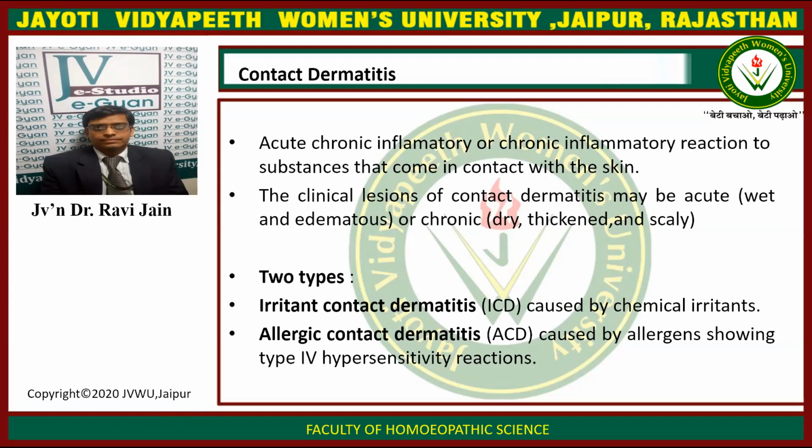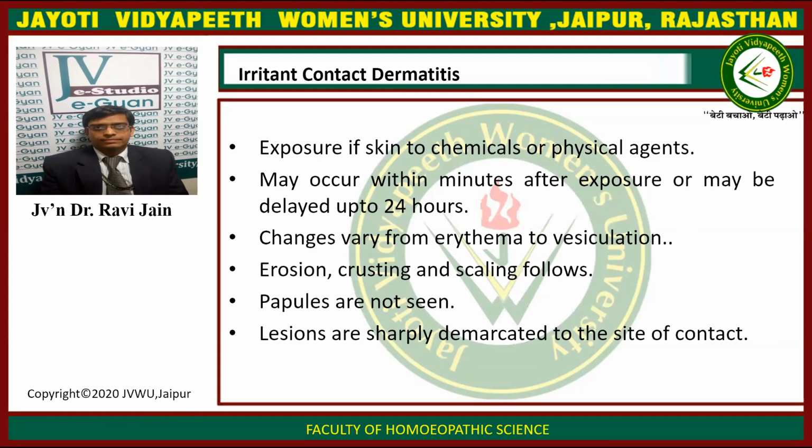So we have two types of contact dermatitis, irritant and allergic. These are the clinical lesions of contact dermatitis due to the contact of certain substances with the skin. Now we first start with irritant contact dermatitis. Irritant contact dermatitis is due to exposure of the skin to chemicals or physical agents, which can cause irritation to the skin and cause dermatitis, hence it is called irritant contact dermatitis.